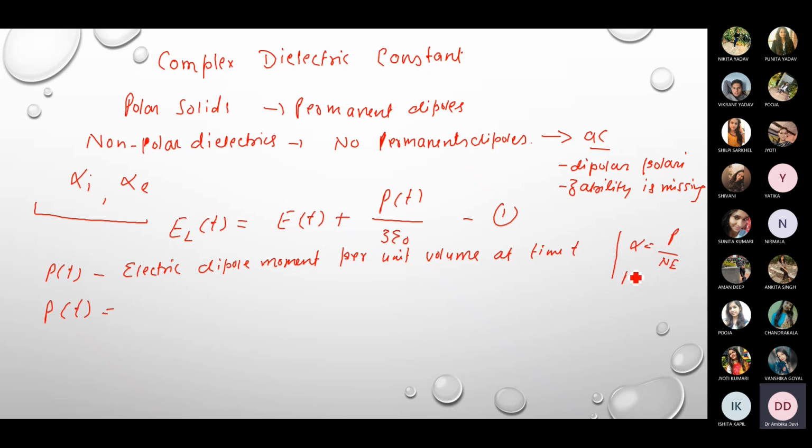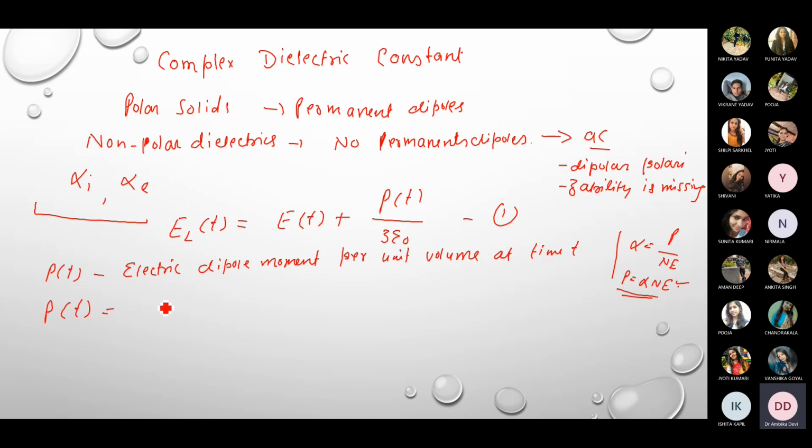So you can say that P is equal to alpha N E. But this was under DC field. When we are applying AC field, the value of E will also be changing, because we have to take the alternate cycles, so it will be exponential in nature, depending upon the angular frequency omega, and it also depends upon the time.